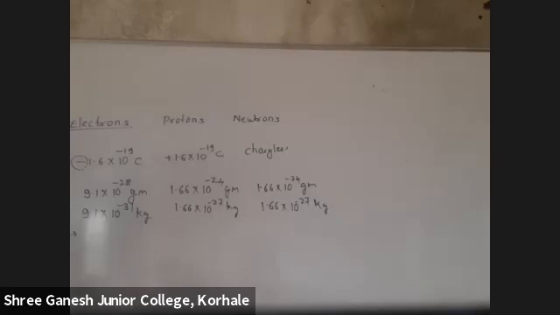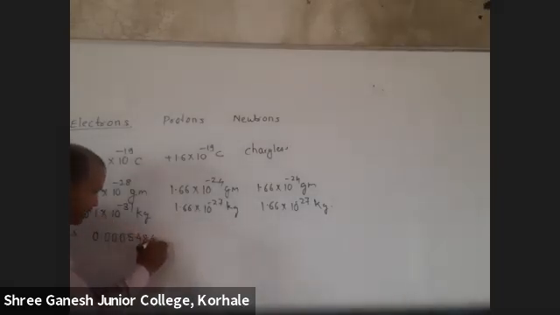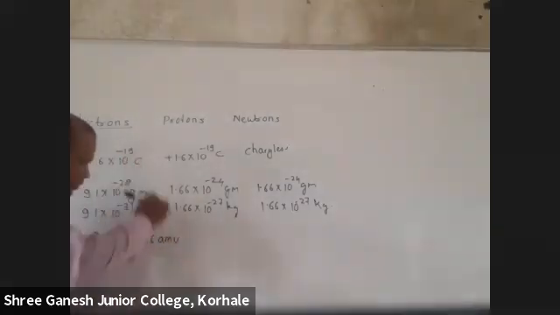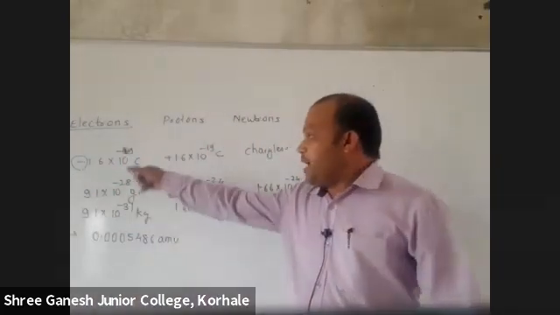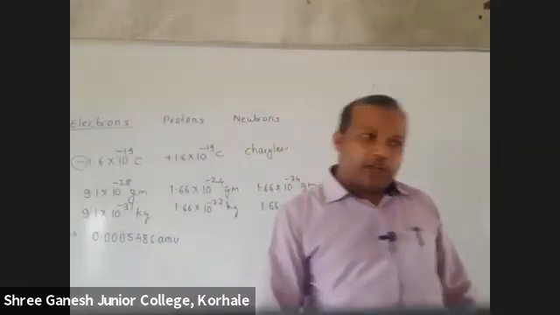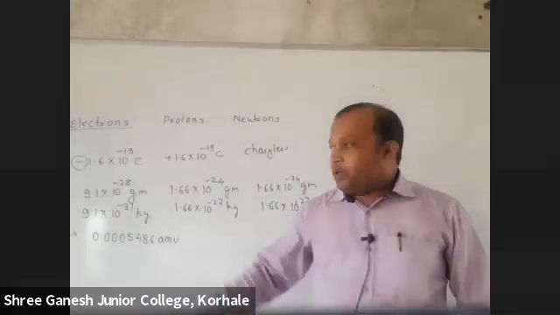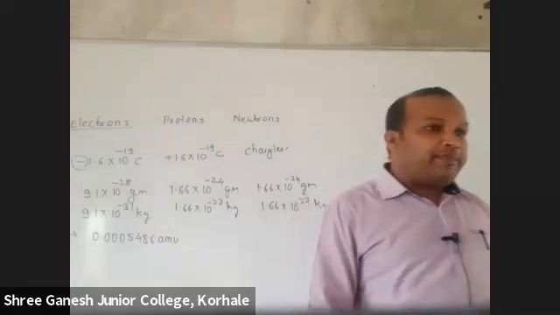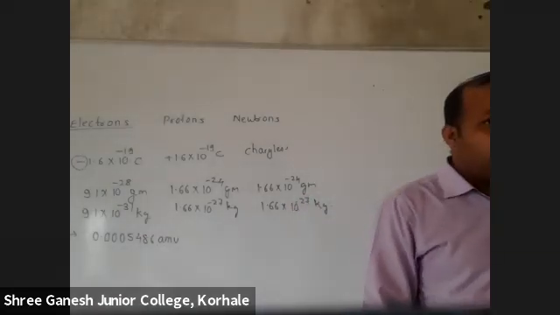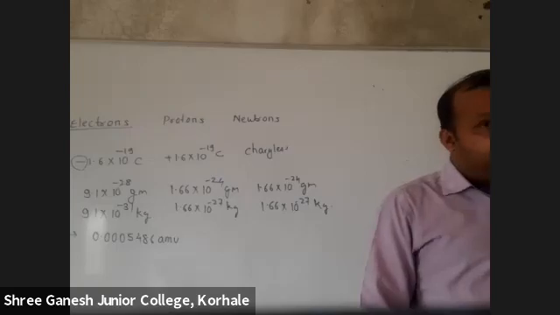Can you tell me, students, its mass in AMU unit? Do you remember that number in AMU? Okay, the mass of electron in AMU is 0.00054886 AMU. And do you know that hydrogen is how much times heavier than electron? 1837.